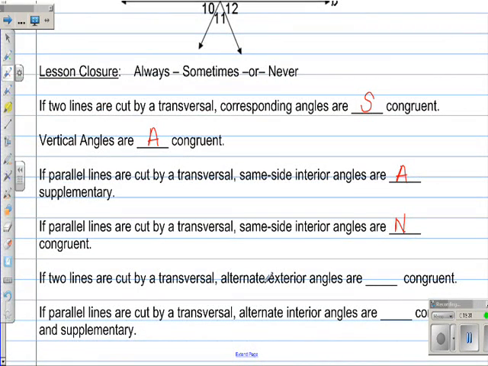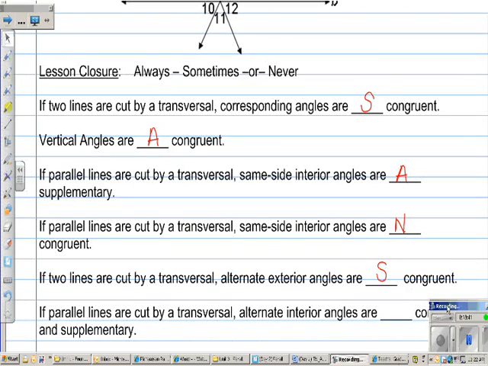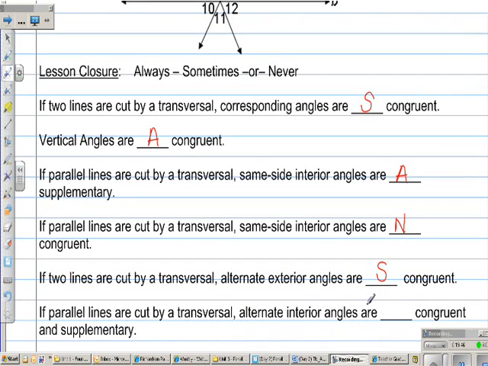If two lines are cut by a transversal, alternate exterior angles are blank congruent. It just says two lines. It doesn't say parallel, so we know they're going to be sometimes congruent. The last one, if parallel lines are cut by a transversal, alternate interior angles are blank congruent and supplementary. Well, we know if parallel lines are cut by a transversal, alternate interior angles are always congruent.